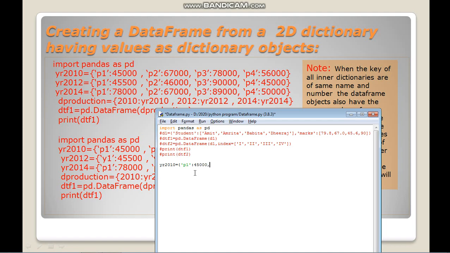So these are the P1, which I have used as a production value. I have assumed it as the production of any crop or something which is in tonnes, 67 tonnes, for example, 67,000 tonnes.